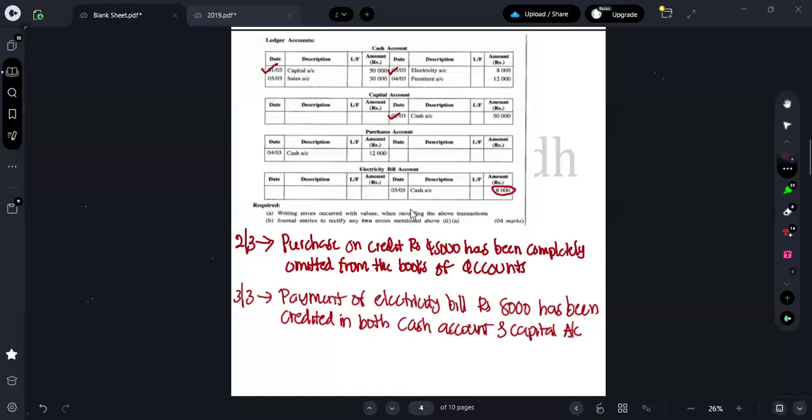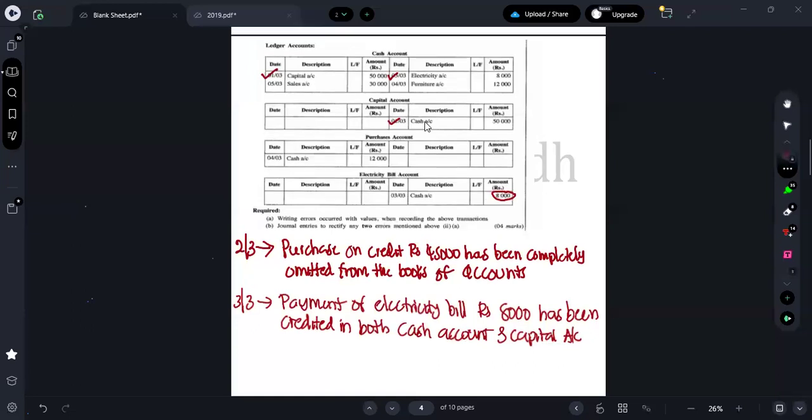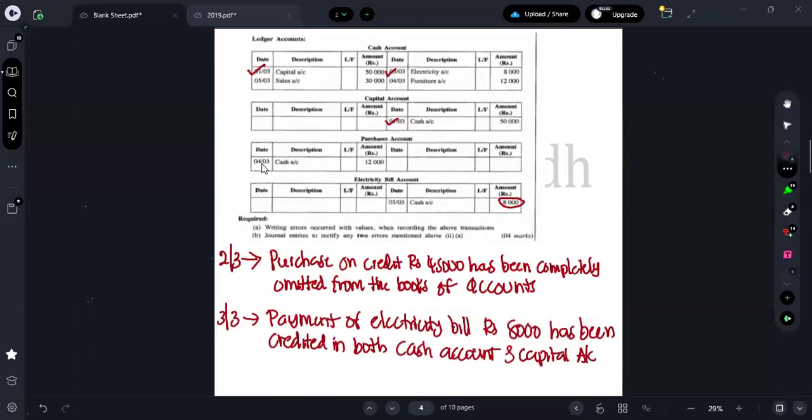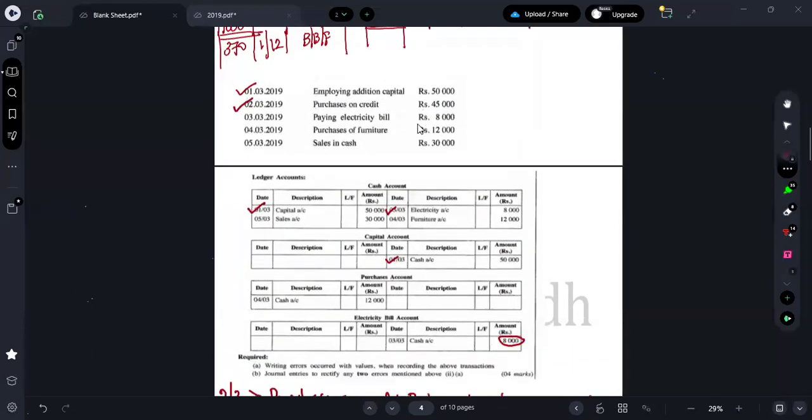No, you should see the date. This is on 4th of March. No, we are still in the 2nd of March. 2nd of March is completely omitted. I hope it's clear, right? So this is also done.